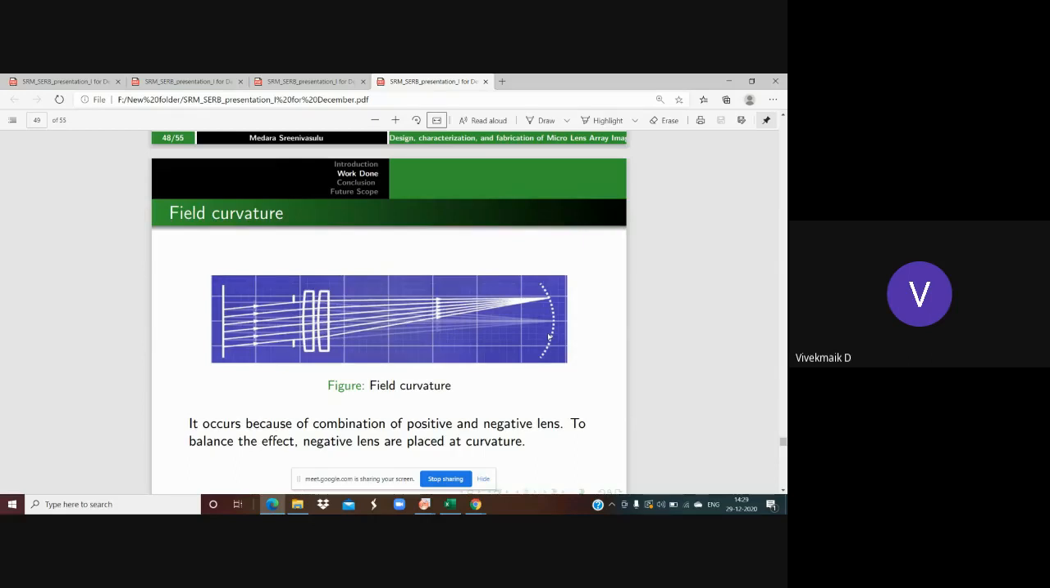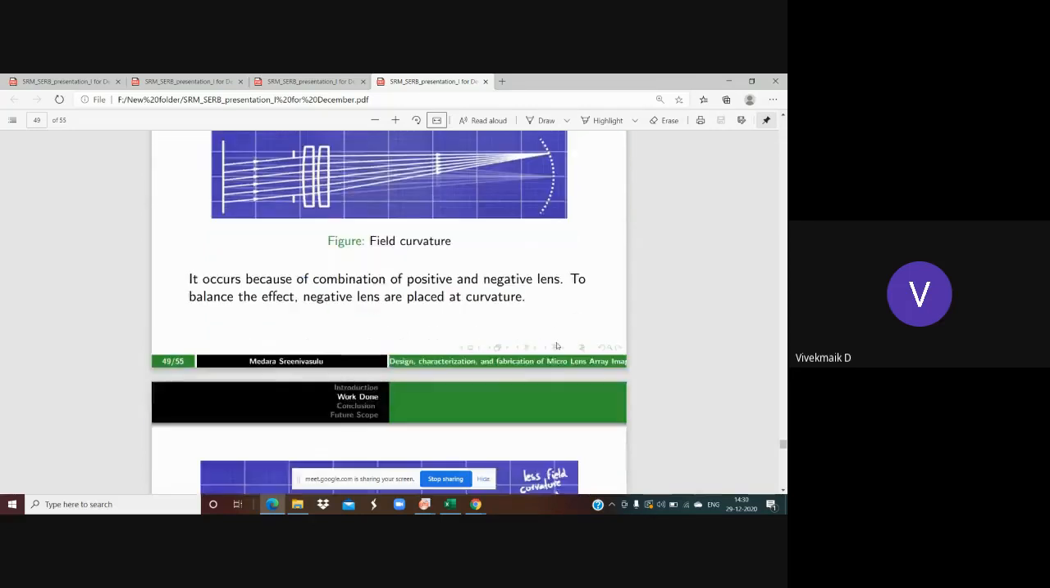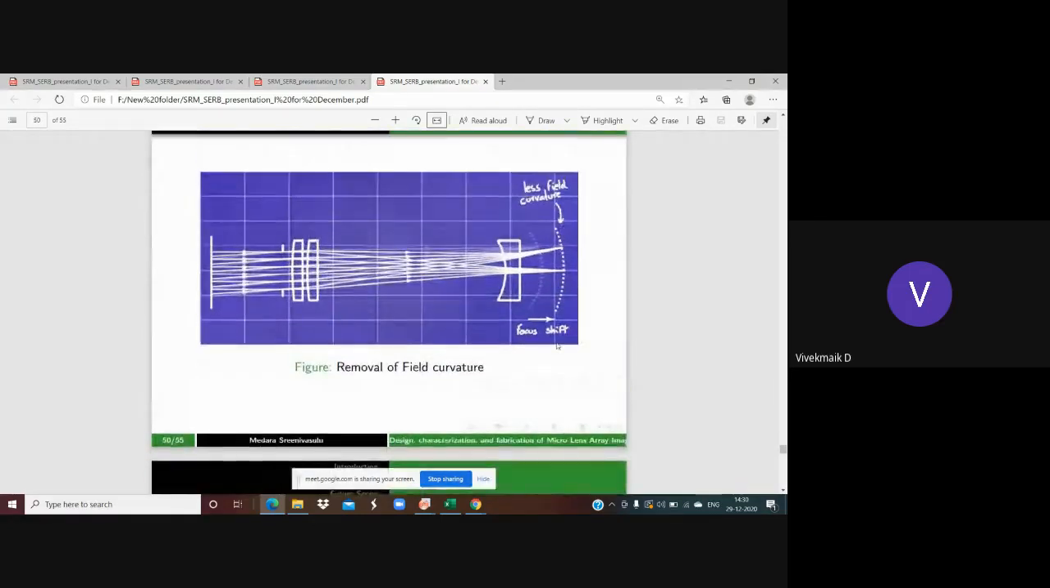It is because of the combination of positive and negative lenses, that means a converging lens and a diverging lens. If you combine them together, we can observe the field curvature. It's an aberration only. Because of that, the edge of the image is not clear, and only the center of the image is clear. To balance this effect, we use a negative lens. A negative lens is nothing but a diverging lens, used at the place of the curvature, so that the focus point is shifted and the rays converge exactly on the same plane of the image. You can observe that here.